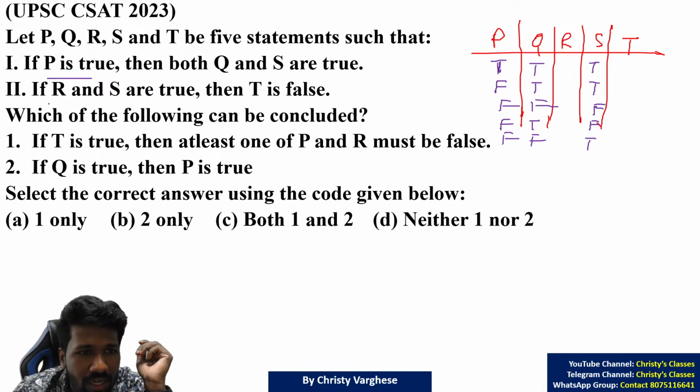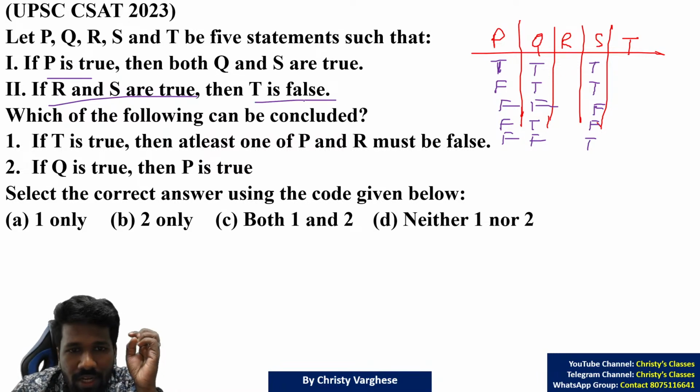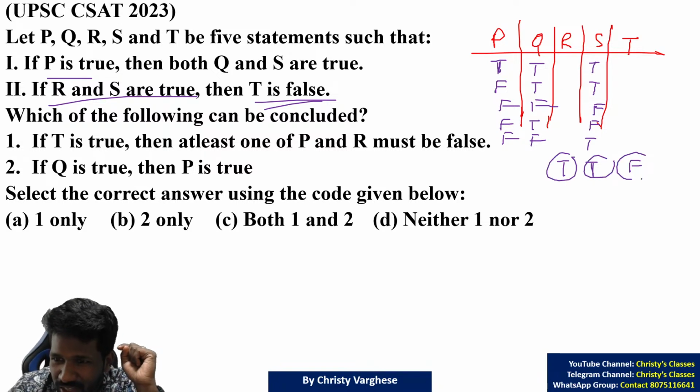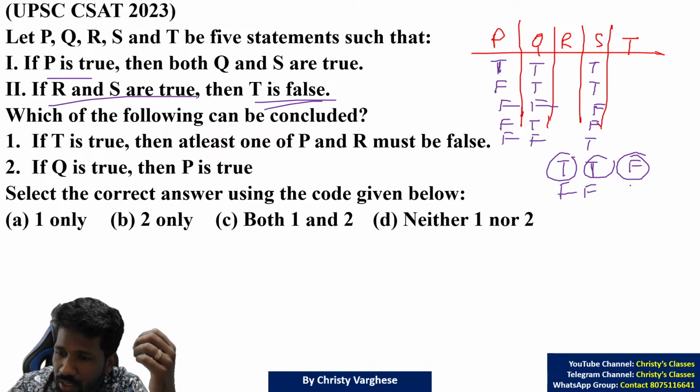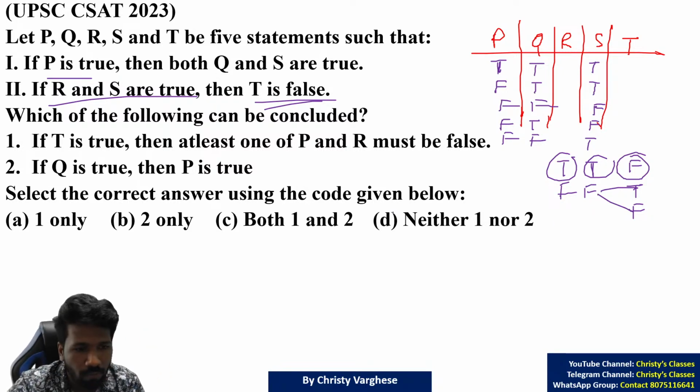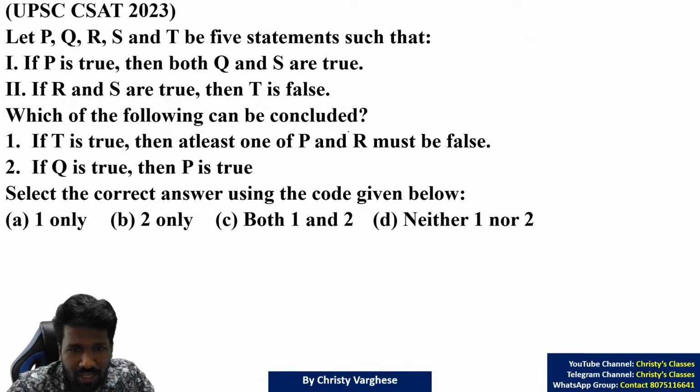Now, if R and S are true, then P is false. R and S are true means R true, S true. Then T is false. That only means if R and S are true, T is false. If R and S are not true, T can be true or false. Like if both of them are false, T can be true or false. Both are possible. If one is true, one is false, then also T can be true or false. So keep this idea in mind. With respect to this, now let us check each conclusion.